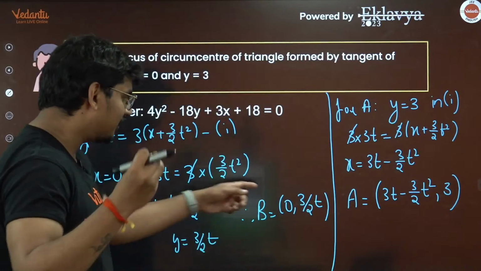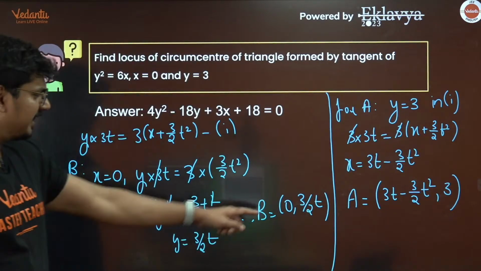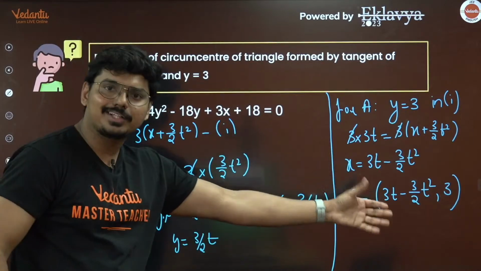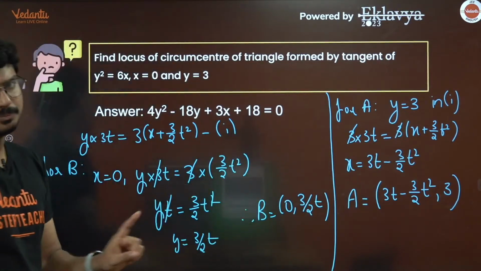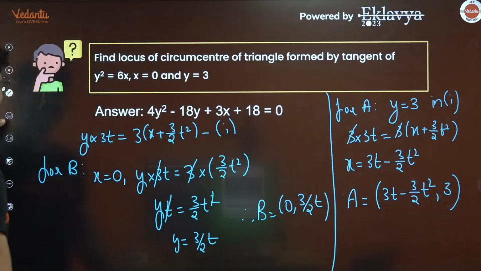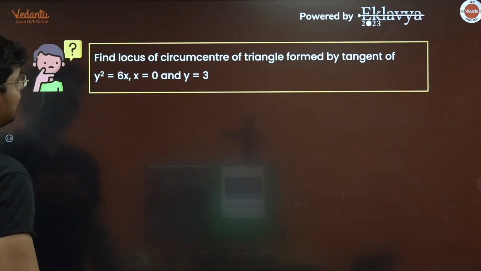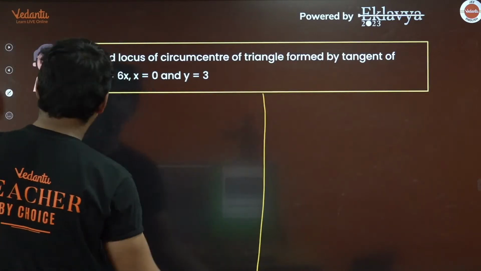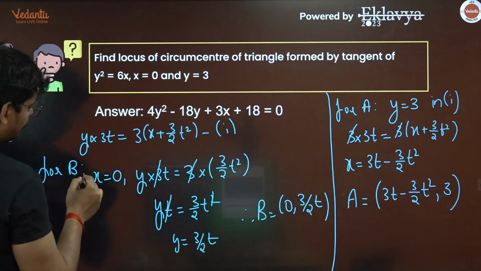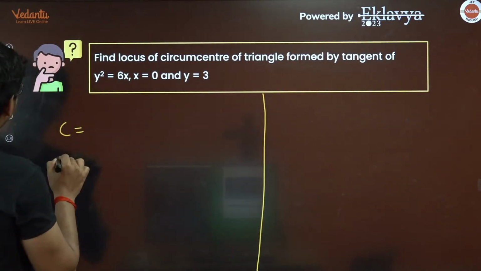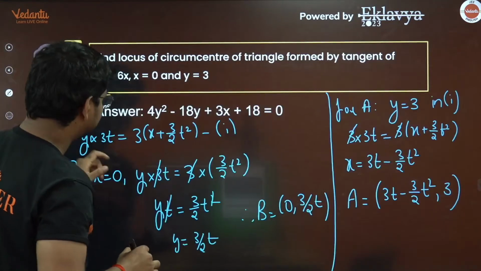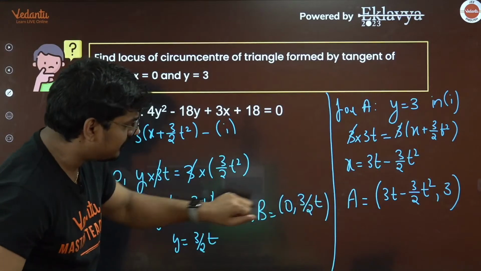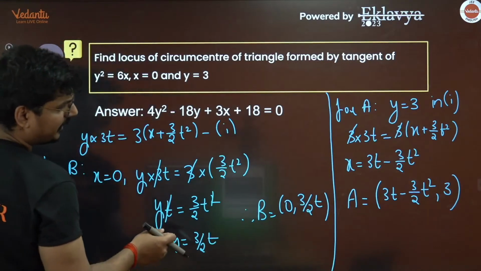Now you got the coordinate of B, and you know the coordinate of A. Now all you have to do is find the midpoint. The rest of the portion, guys, I think you can do it, right? But let me do one thing, I have the space here, so let me just do the entire question for you. For the point C, you need to take the midpoint of A and B. So what is that going to be? 3t minus 3 by 2 t square.